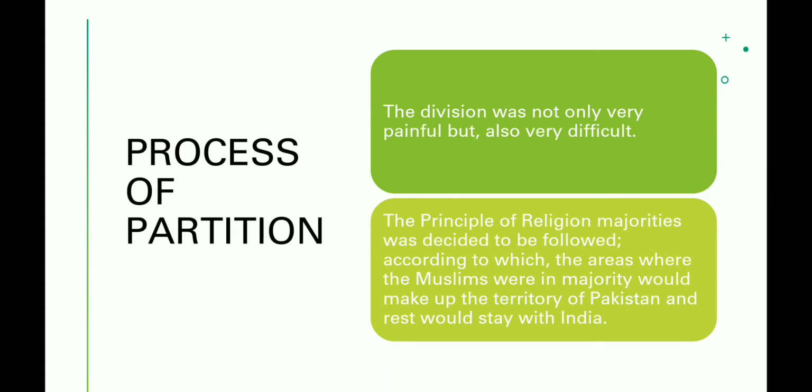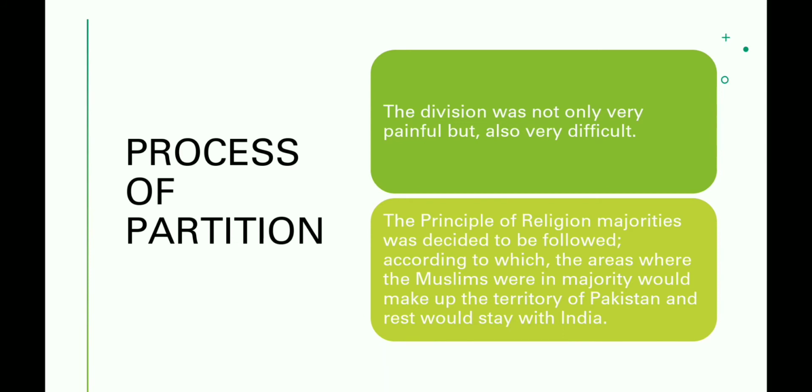However, it was decided that the principle of religious majorities was to be followed. According to this principle, the areas where the Muslims were in majority would make up the territory of Pakistan.